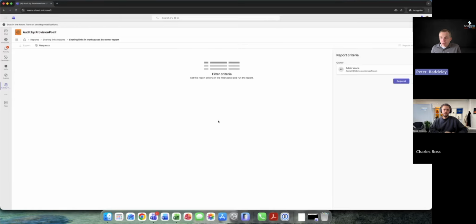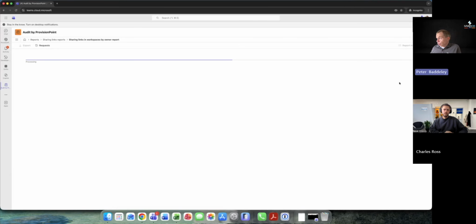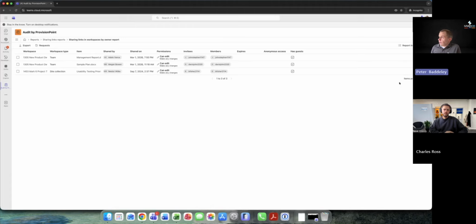And that means that I'm only running it in the context of me as a user. So I'm running the sharing links report to say, show me all the sharing links in the teams I own, show me the guest users in the teams I own, show me the storage in the sites and teams which I own. So this is sort of an evolution of what you would do around an audit.